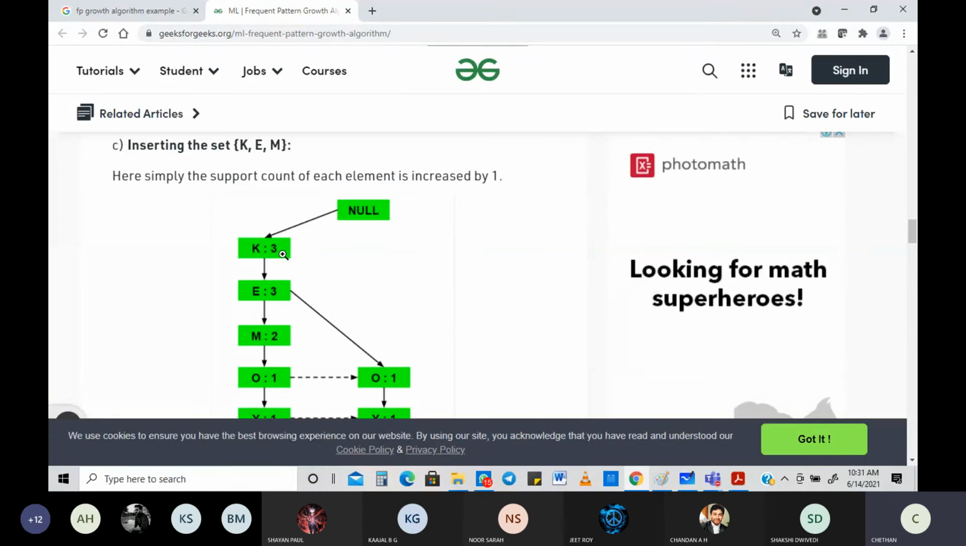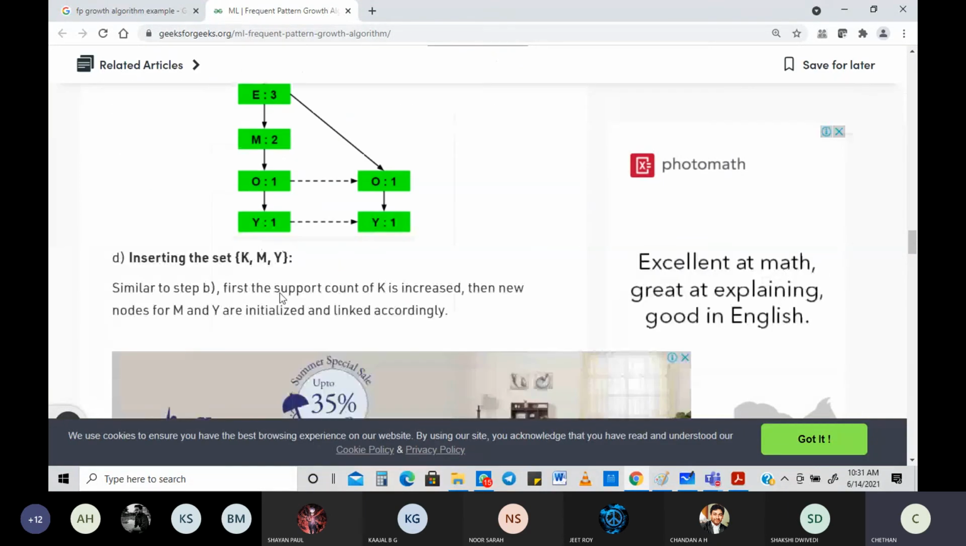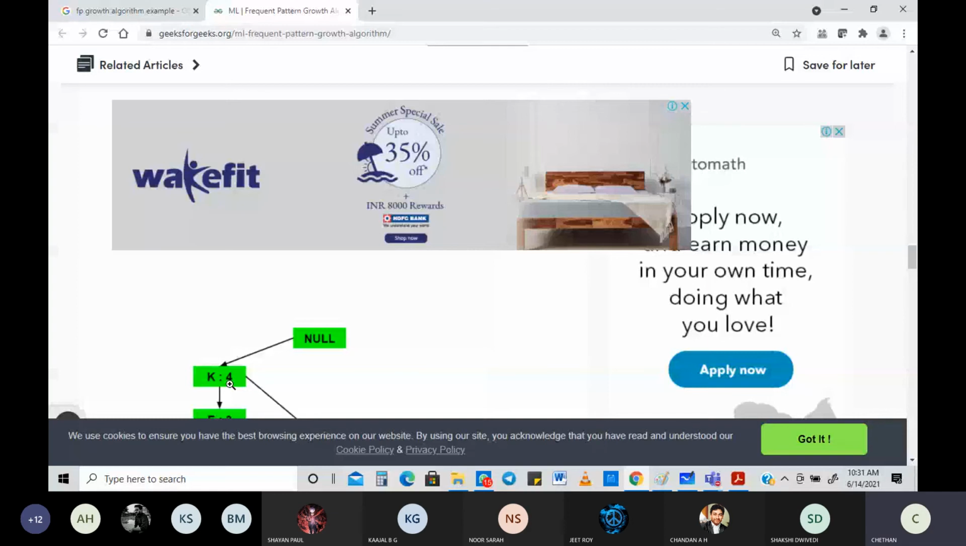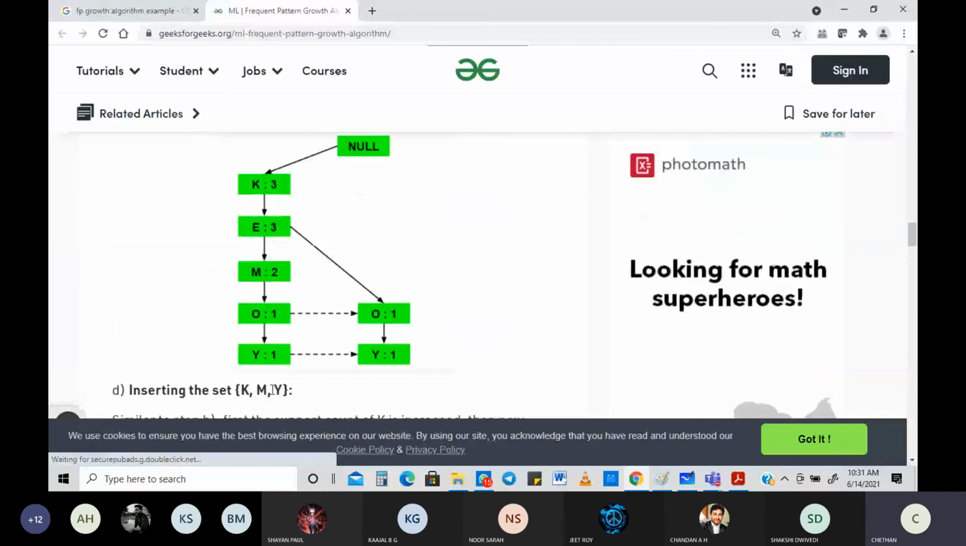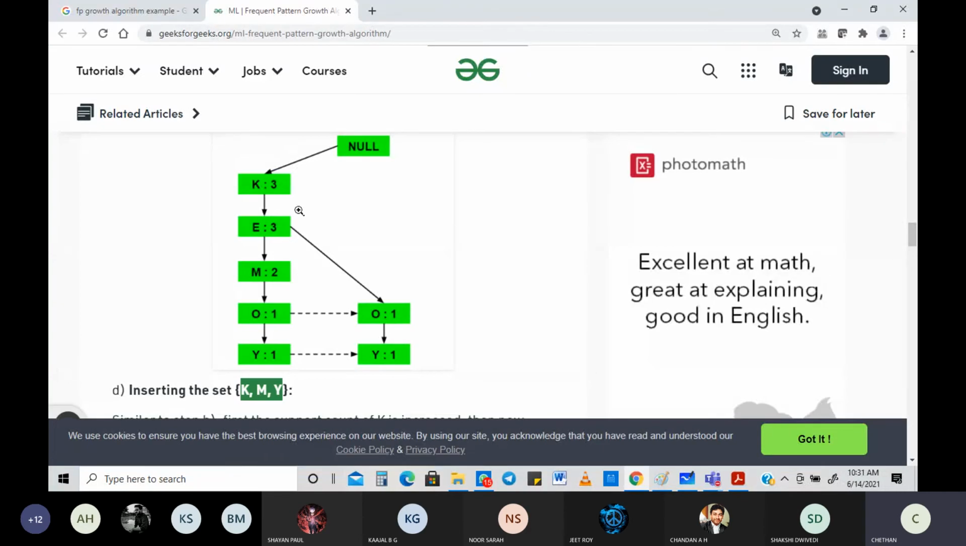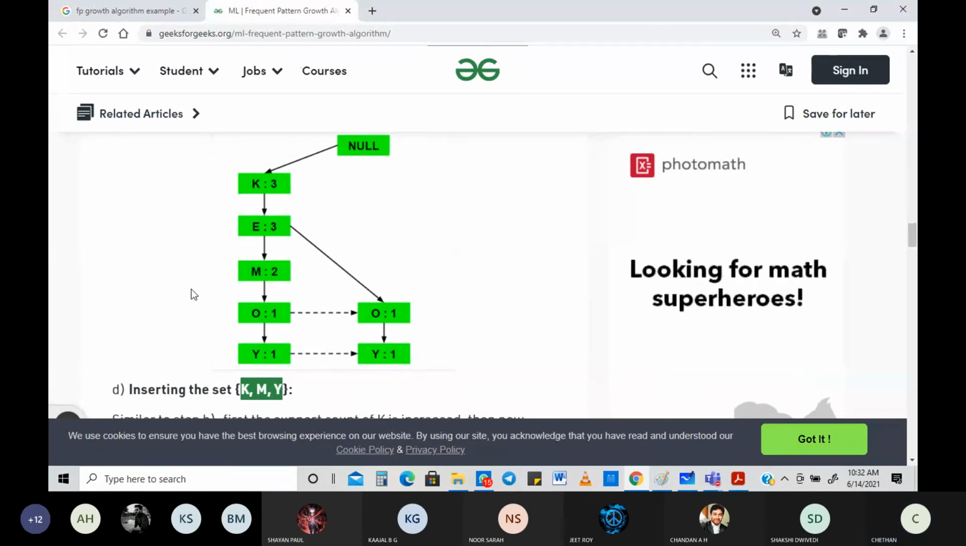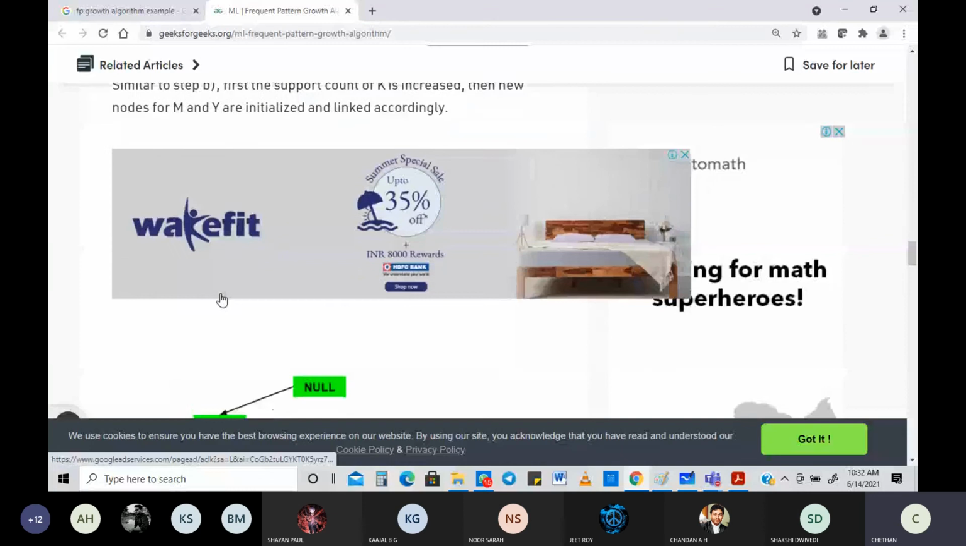Then with regard to M, be careful now. K and M, they are talking about K and M. In between there is an E. There is no direct link between K and M. So what are you going to do? You are going to create a new node with regard to M. And that's what you can see very clearly that's been done here. You are going to create a new node M with count as 1 and you are going to link K with it.